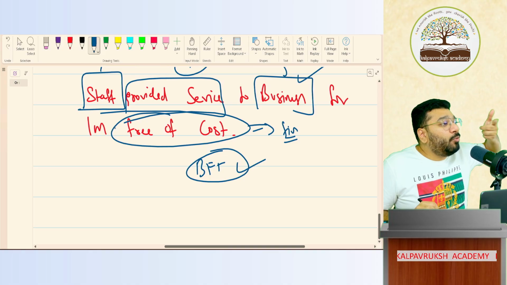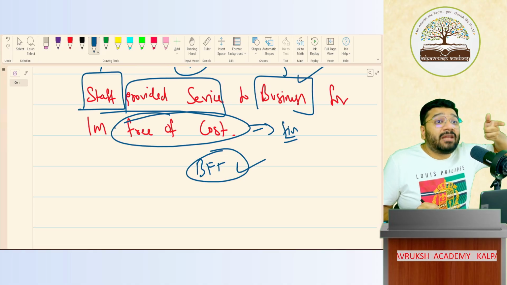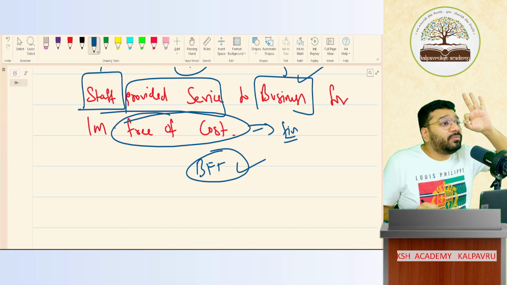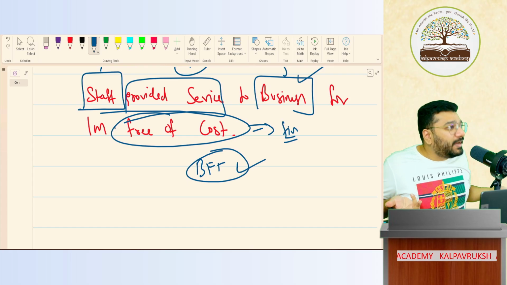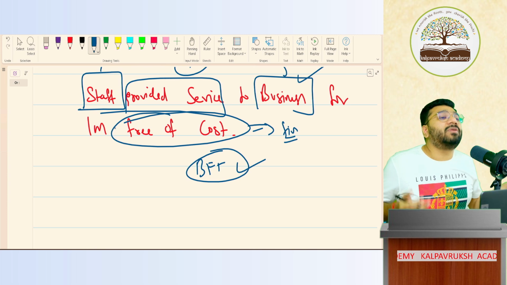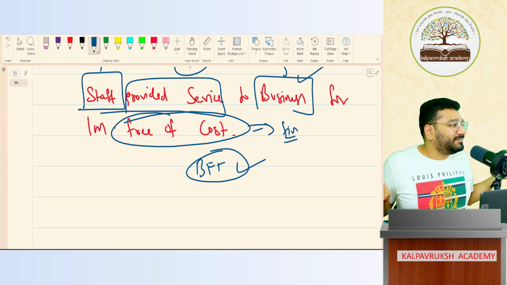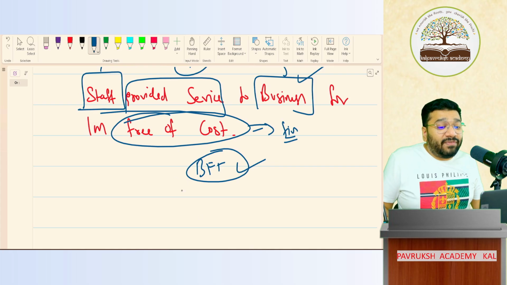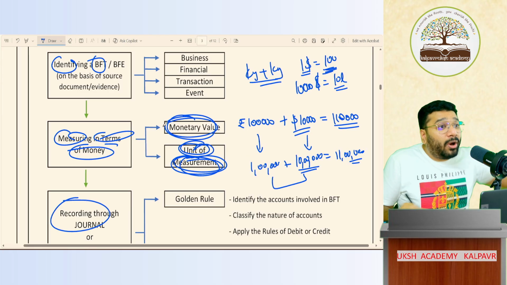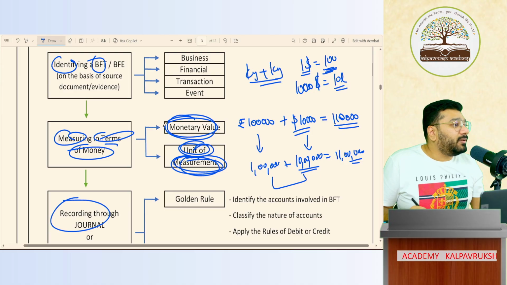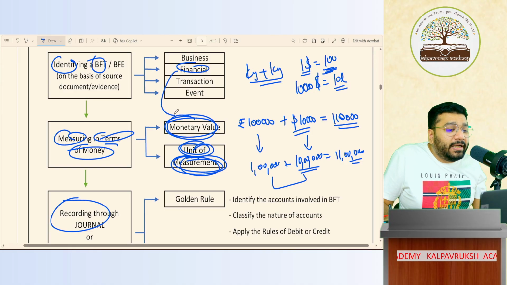Means what? No monetary value. Which means the measurement of value here is 0. So if measurement is 0, can I record anything? If you record 0 in the books of accounts, what is the impact of that? Nothing. So if any transaction is of non-monetary value, can I record? Not possible. Got it, not got it? So financial and monetary are linked to each other.